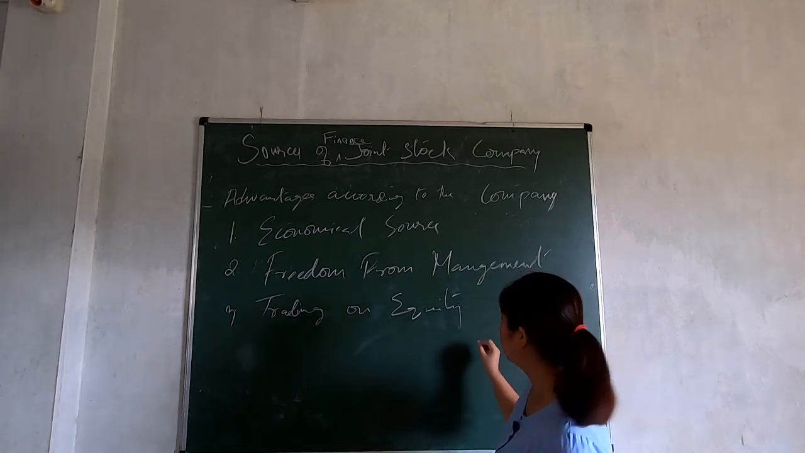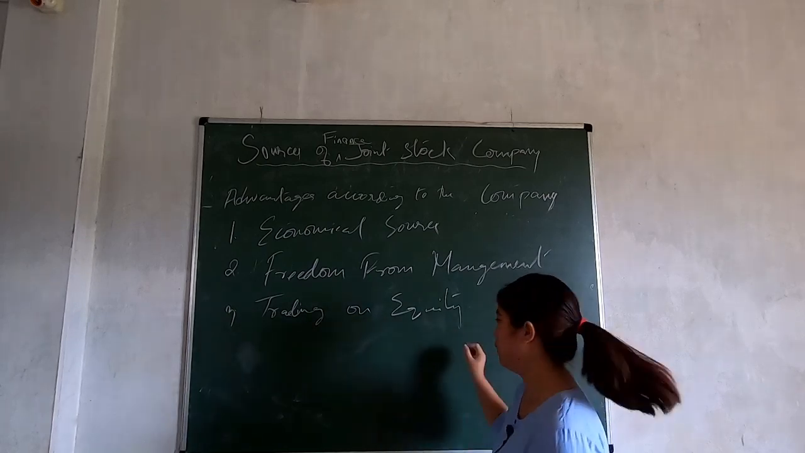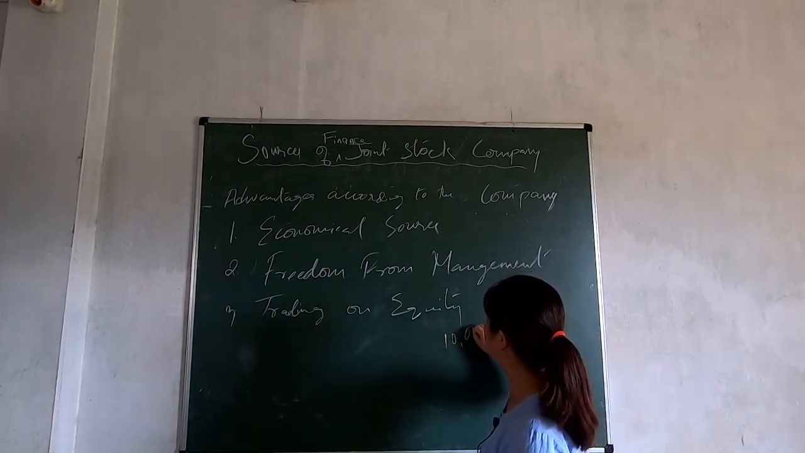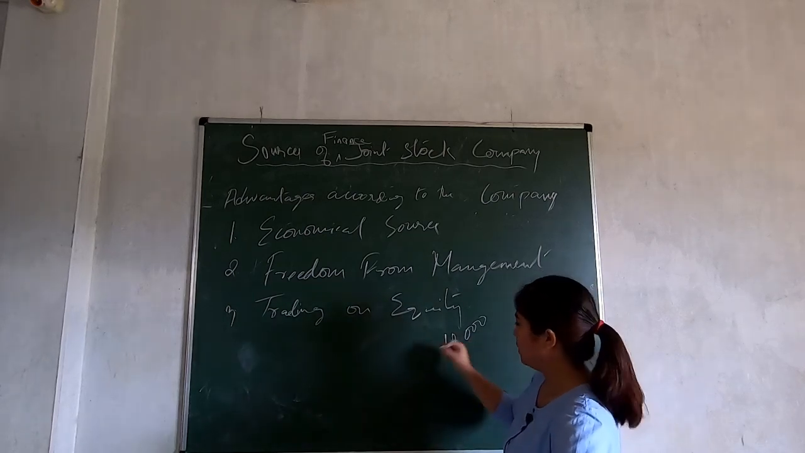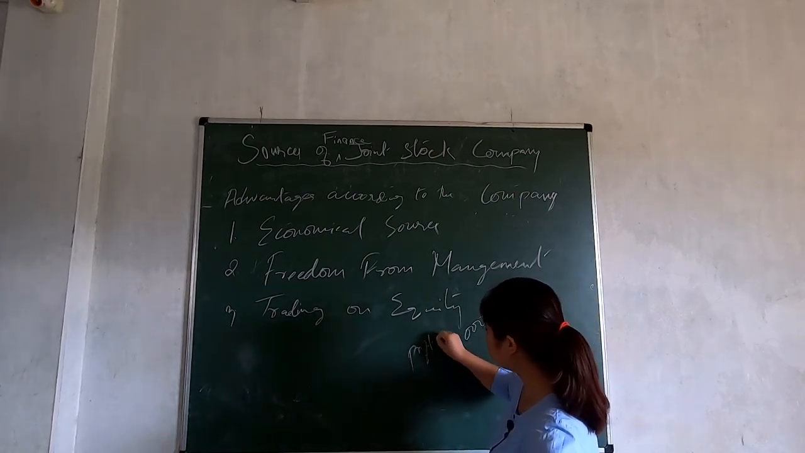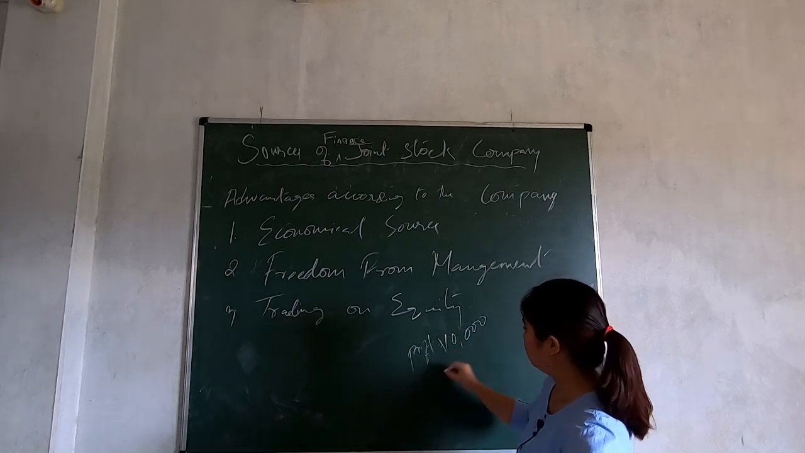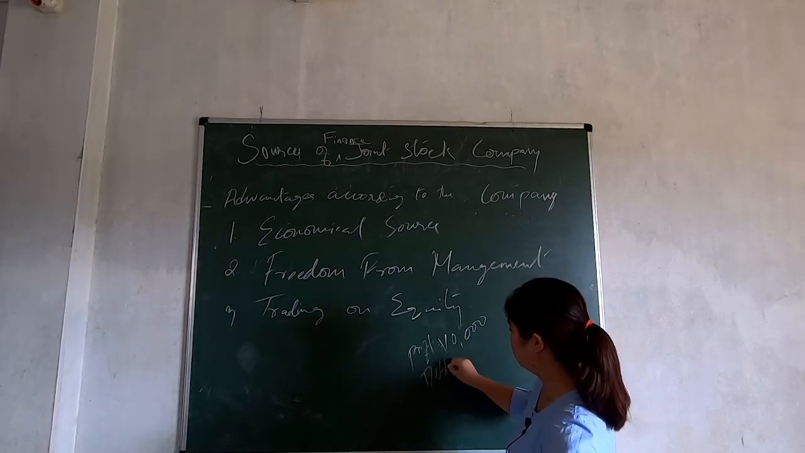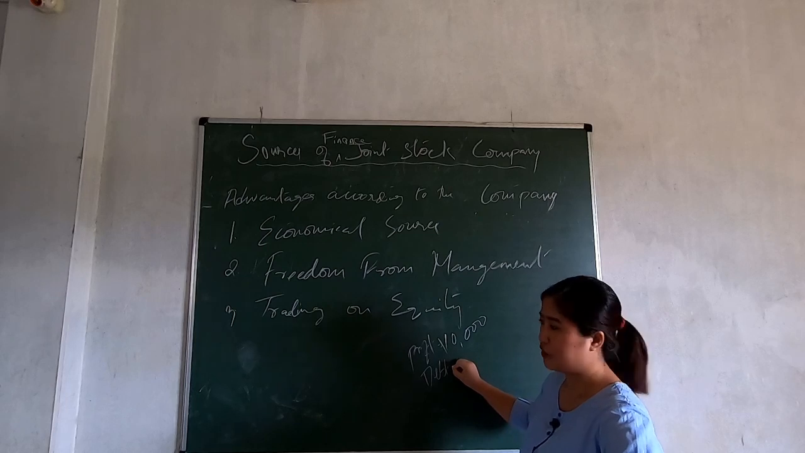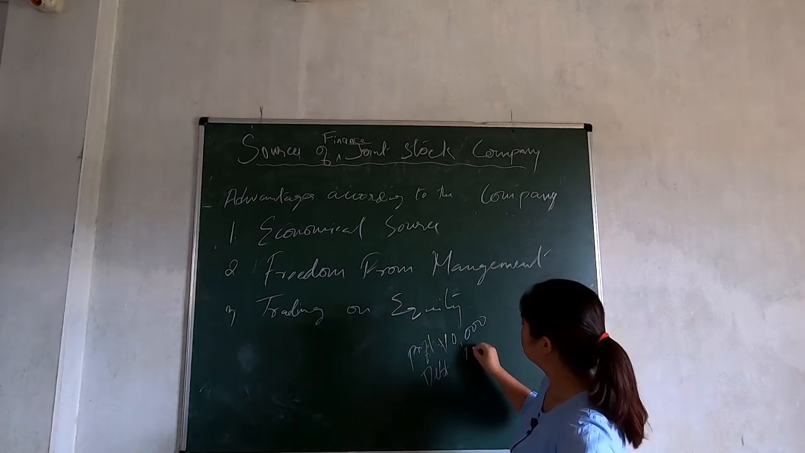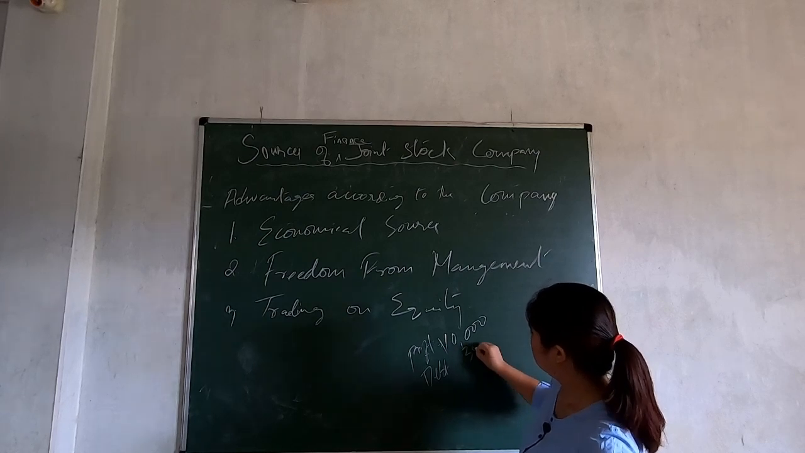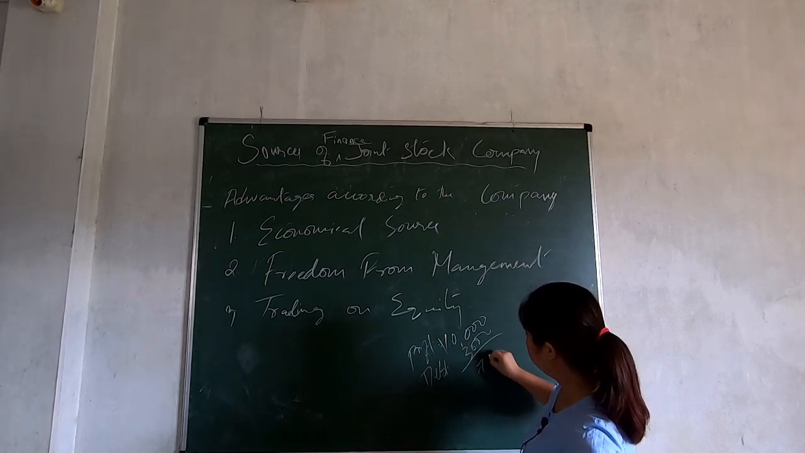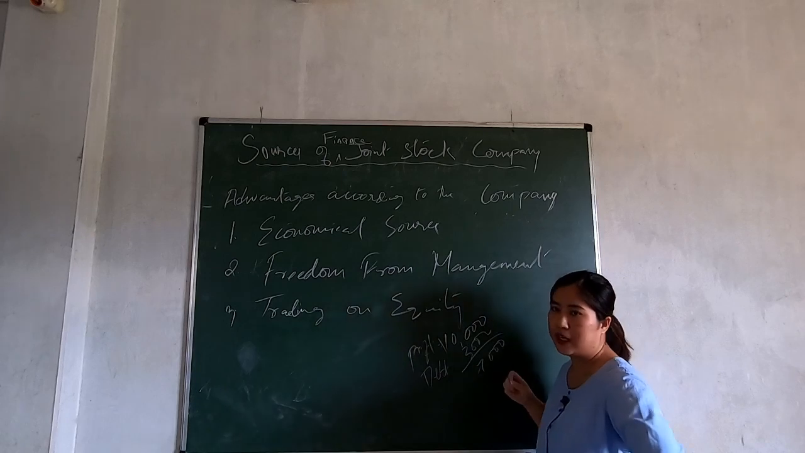Suppose a company is earning a profit of 10,000, and they have to give the debenture holder interest, which is fixed, right? Suppose it was 3,000 only. That means the remaining 7,000 will be shared by the shareholders, okay?